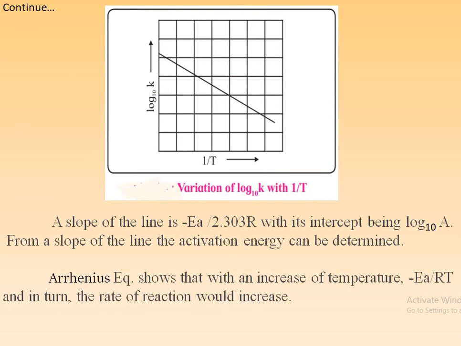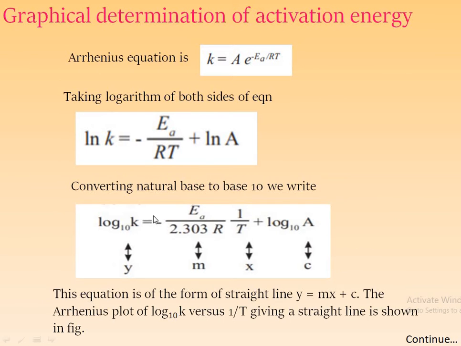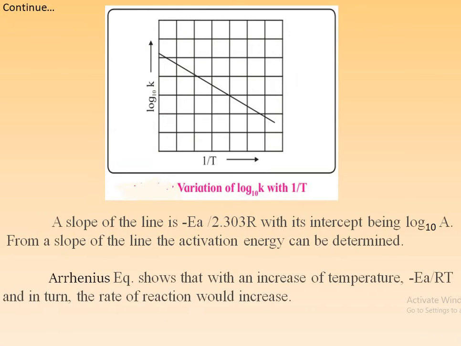In this case, the plot between log base 10 k versus 1 upon T, that is the variation of log base 10 k with 1 upon T, is shown by this straight line, which decreases in slope, because the equation contains a negative sign, and this negative sign indicates the slope is a decreasing line. Hence, in this plot, the line decreases.